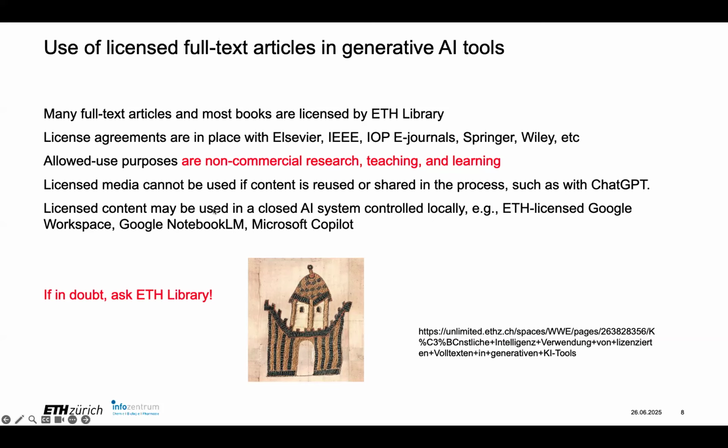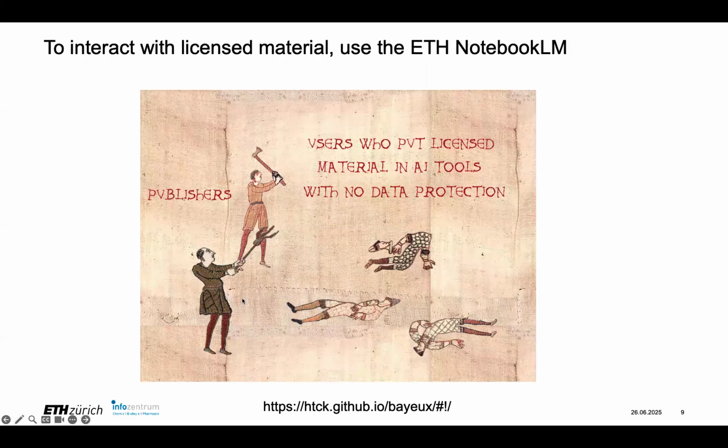So their exact rule, which depends on the publisher, is something like this: licensed content may be used in a closed AI system, which is controlled locally, and that's what we have with this ETH Google Workspace. So if you have any questions, ask ETH Library. They're the specialists on this. So again, if you want to use licensed material, use the ETH NotebookLM.